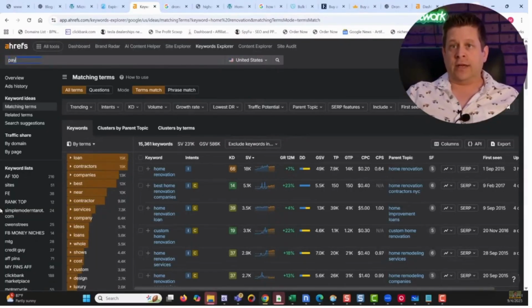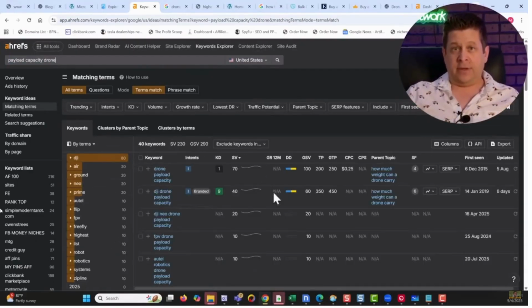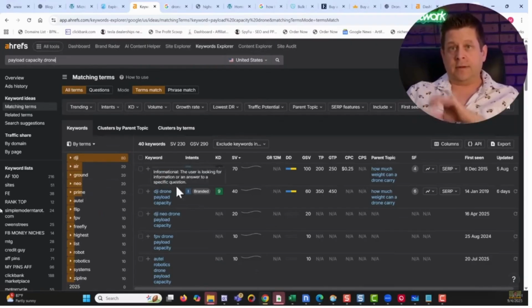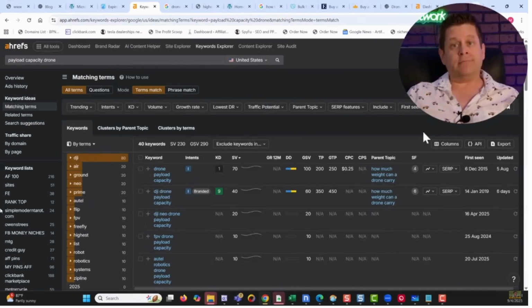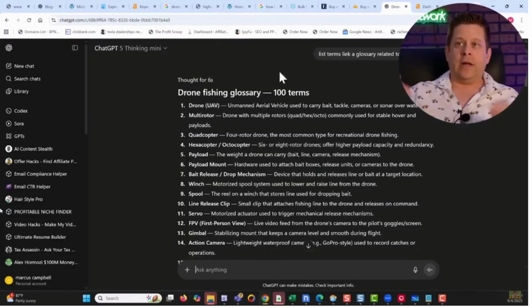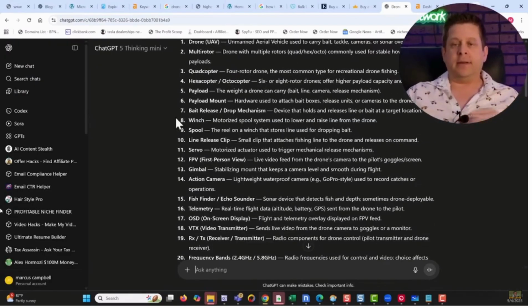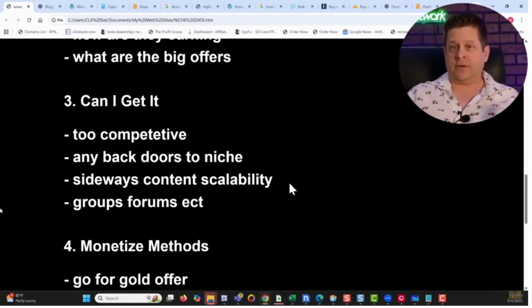So we could just go to Keyword Explorer, right, like this, payload capacity drone fishing. And then we'll back it off and say maybe just for drone. There we go, right, like that. So now we have drone payload capacity. These people are probably looking for either delivery things or fishing or something like that. And while there's not that much traffic, a lot of these terms together will add up. That is the backdoor to your niche where you can get traffic in a very specific way.